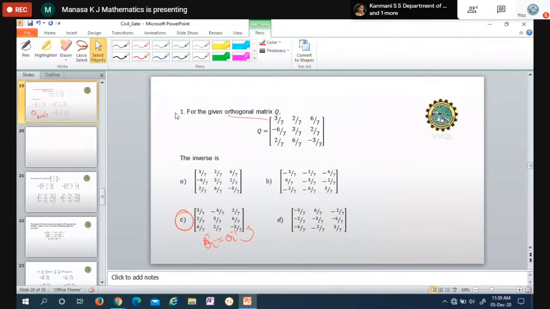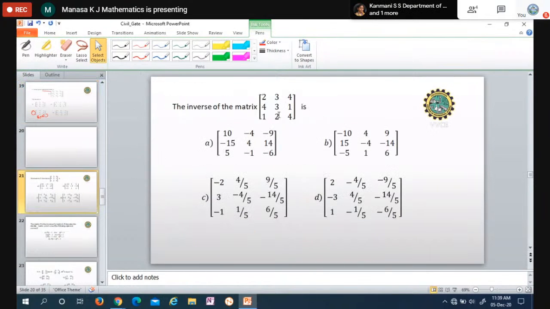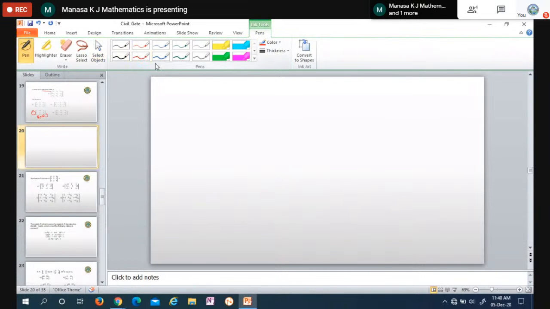Okay, here it is. 2, 3, 4, 4, 3, 1, 1, 2, 4. I'll just do it in the next slide. It is 2, 3, 4, 4, 3, 1, and 1, 2, 4. So this is the given matrix, and the A inverse formula is 1 by determinant of A into adjoint A.